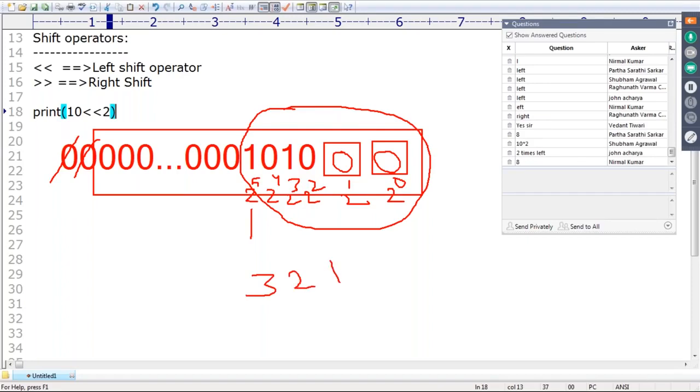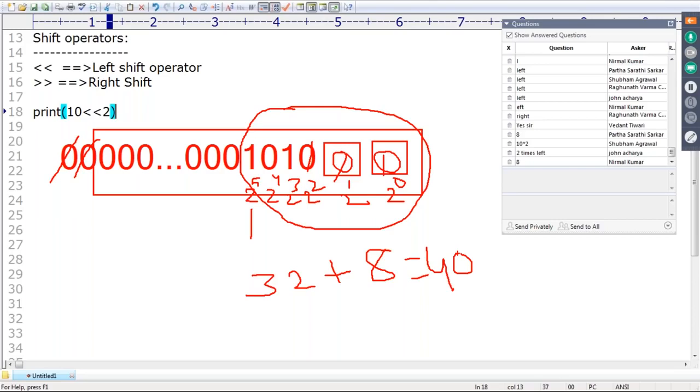32, plus 0 into 2 power 4, 0 only, 1 into 2 power 3, 8. Next, all the remaining are zeros only. That's why there is no big difference. What is the value we are going to get? 40 by default. If I execute, definitely we are going to get 40.